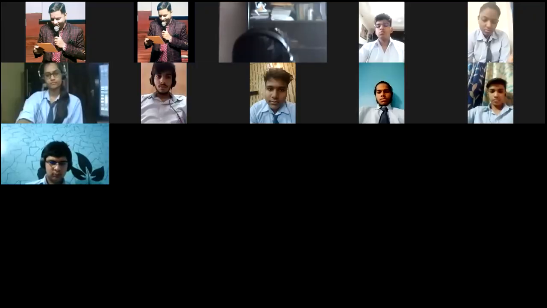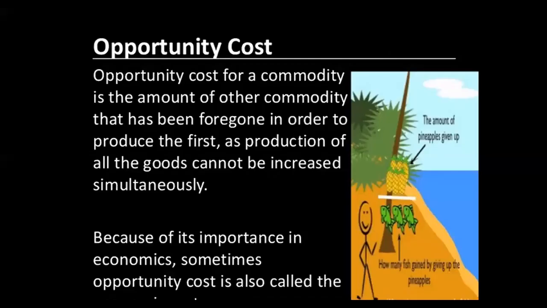Selecting. So we can simply say that opportunity cost is basically the cost of the next best alternative foregone. Suppose I have now started working as a businessman and started earning rupees 1 lakh per month, then what is the opportunity cost? The opportunity cost will be the next best alternative foregone. The best was working as a doctor and earning 2 lakh. So that will be the opportunity cost.